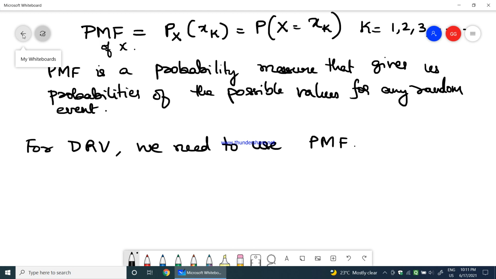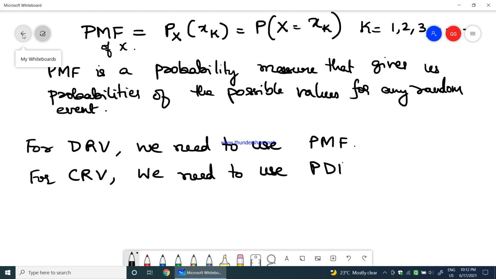Okay, keep this in mind. For a discrete random variable, we need to use the probability mass function, and for a continuous random variable, we need to use the probability density function. See the difference. For a DRV, discrete random variable, we use the probability mass function, whereas for a continuous random variable, we need to use the probability density function.